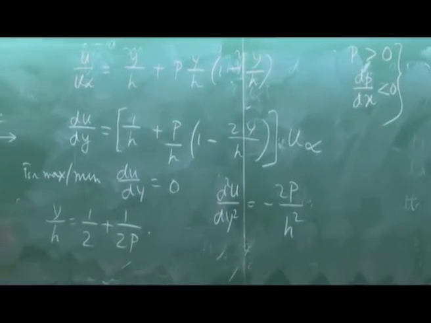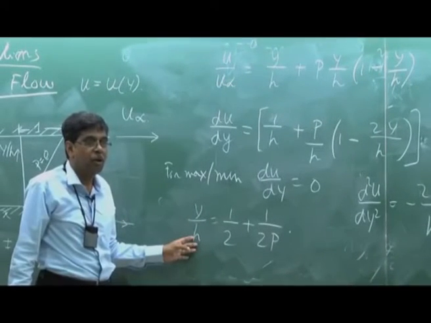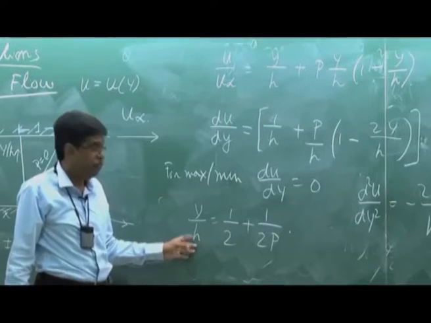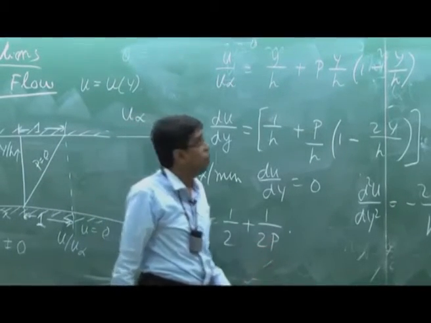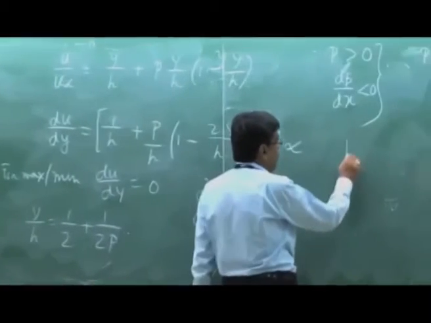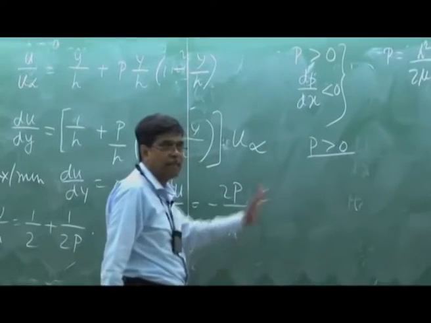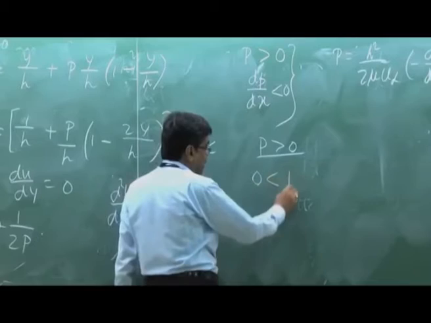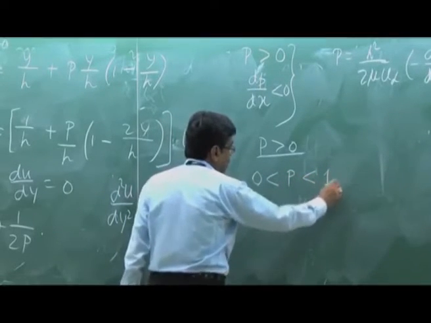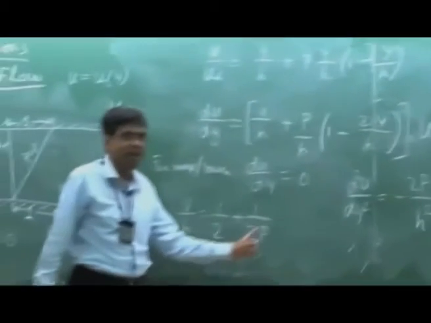Okay? Now again, there are interesting things. What are those locations where we get a maximum for different values of P when P is greater than 0? Under this heading, I split it. Let us consider P greater than 0 but less than 1. This is because of the typical relation.